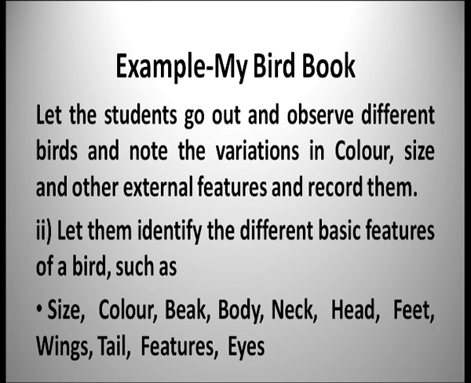Let's take an example of a bird book. Let the students go out and observe different birds and note the variation in colors, the variation in their sizes and the other external features, and record them. Let them identify the different basic features of a bird such as size, color, beak, body, neck, head, feet, wings, tail, eyes, everything.